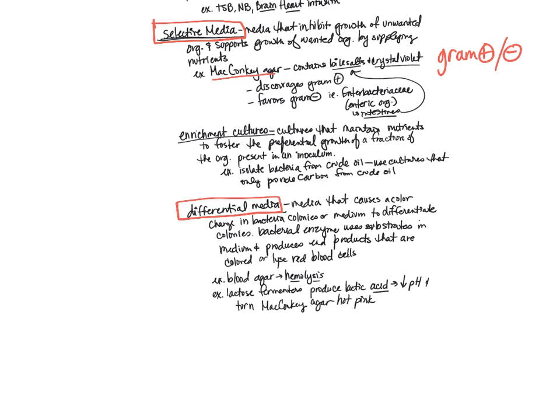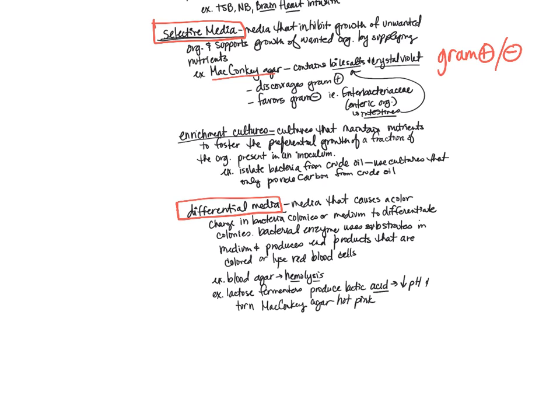Now, if we then look at differential media, remember differential media causes a color change. So this is saying, okay, we know that these organisms are going to grow on this medium. And when they do, then we see a color change or we don't see a color change. Now, when something is both selective and differential, that means that we can inoculate this and either it's going to grow or it's not, right? And if it does grow, then it may grow differentially. It may be colored or not colored.